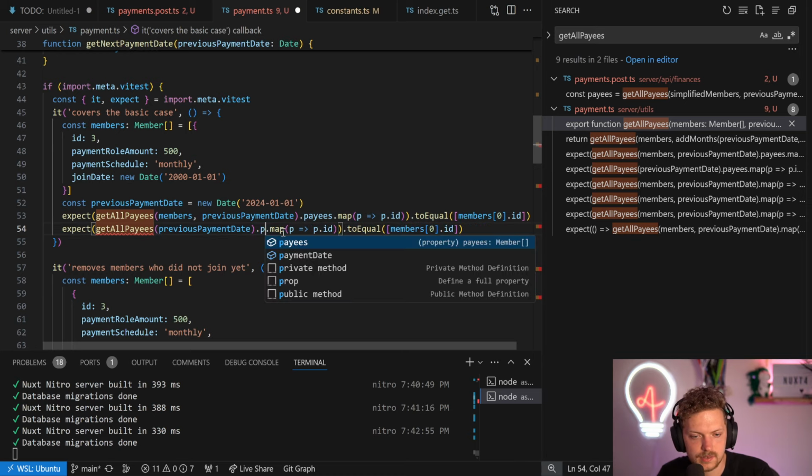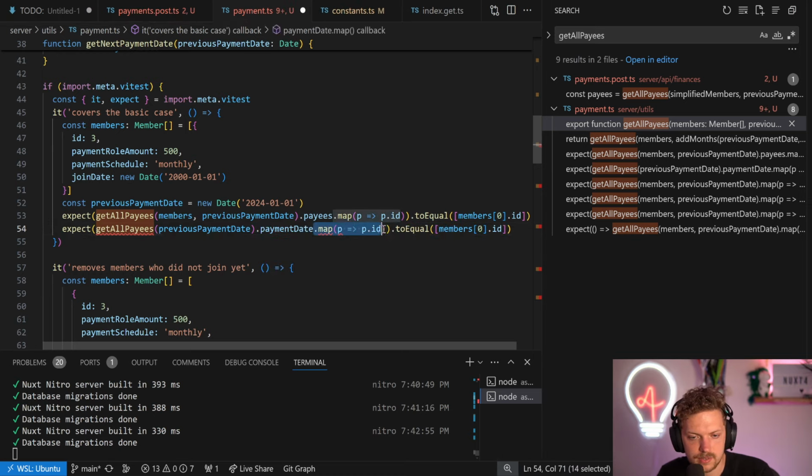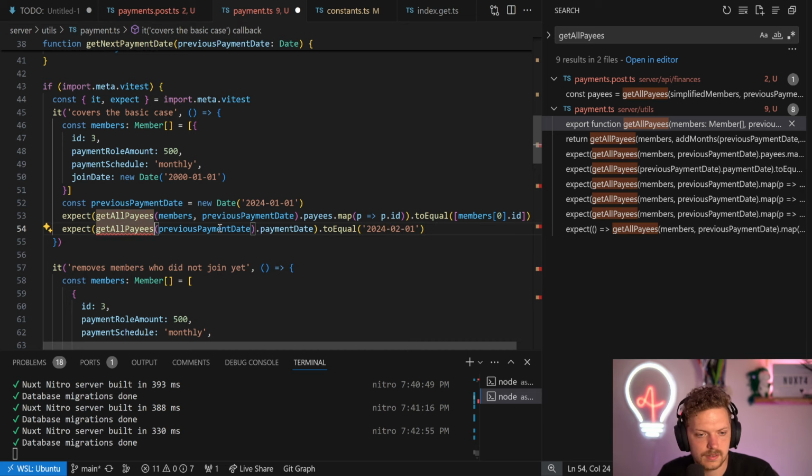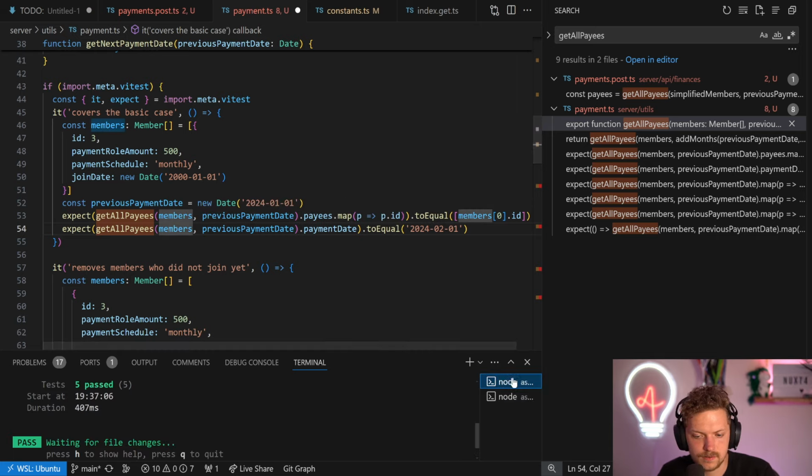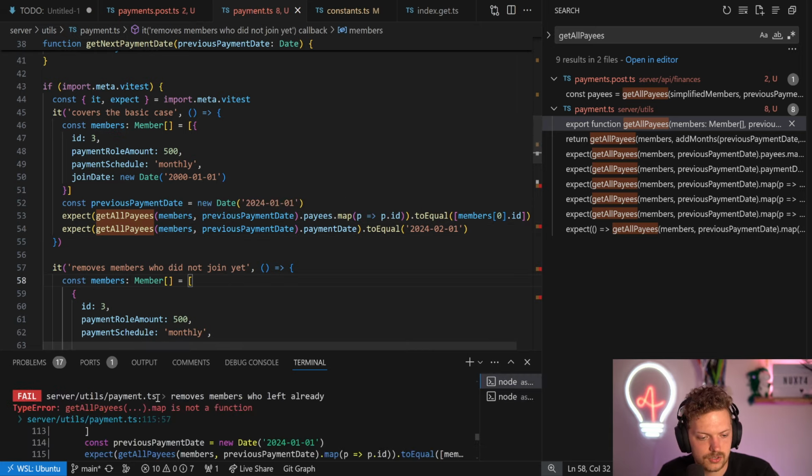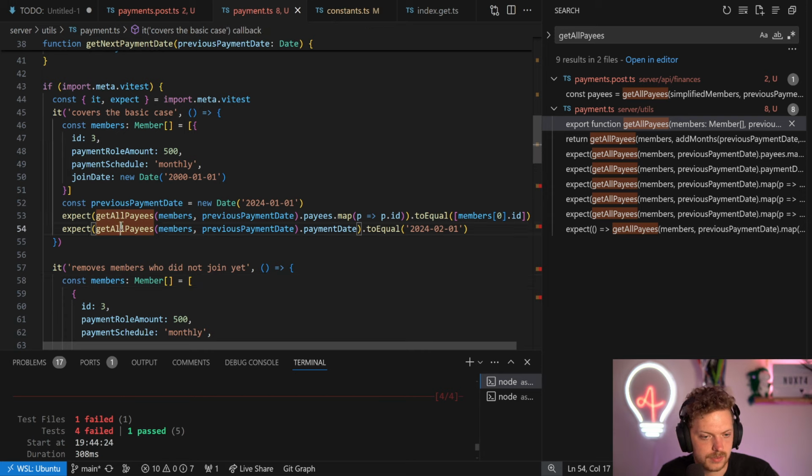So let's say the payment date here. The payment date should be, in this case, it is a monthly one. We check 2024, so it should be this. And I hope that's the case. And let's see if this will... The rest should fail, but one should be okay. Yeah, one is okay. Perfect.